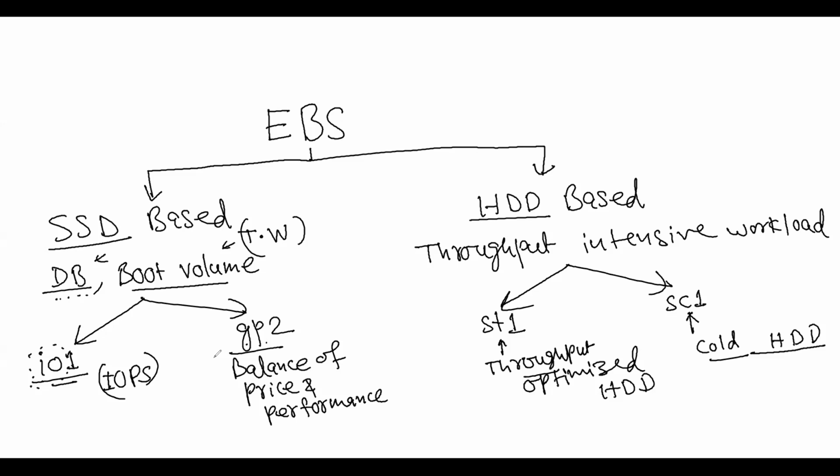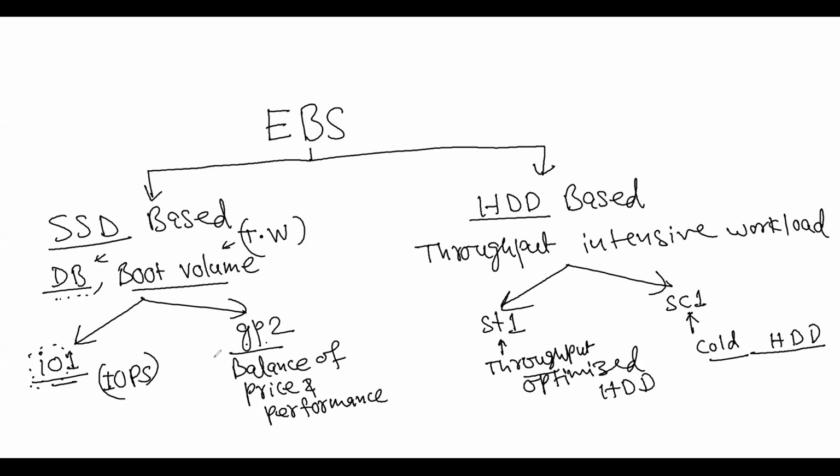SC1. You mean this throughput optimized or cold HDD? Throughput optimized. All others agree? Yeah, ST1. Okay, good. That's very good. So that's right. You want lots of logs, huge logs to be written, right? So for that, throughput should be good. So definitely you should go for throughput optimized. So that is the thing. Fine, we'll be seeing this.